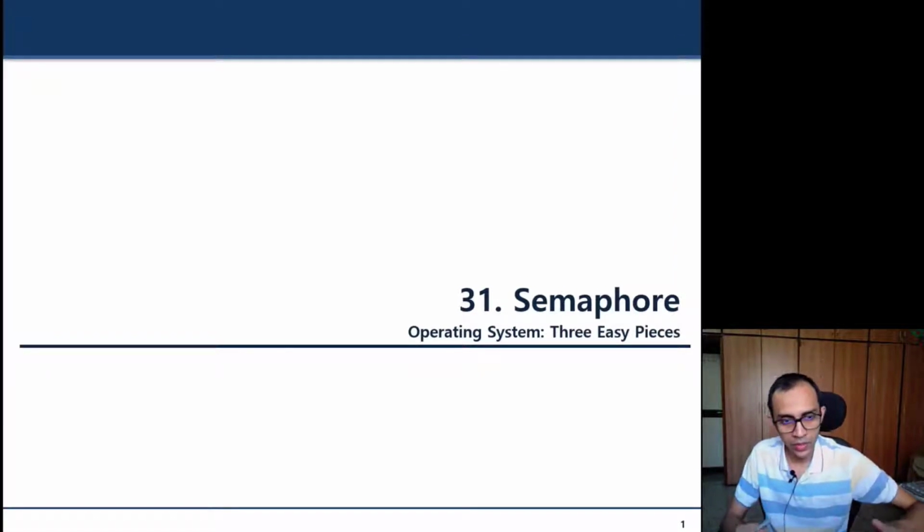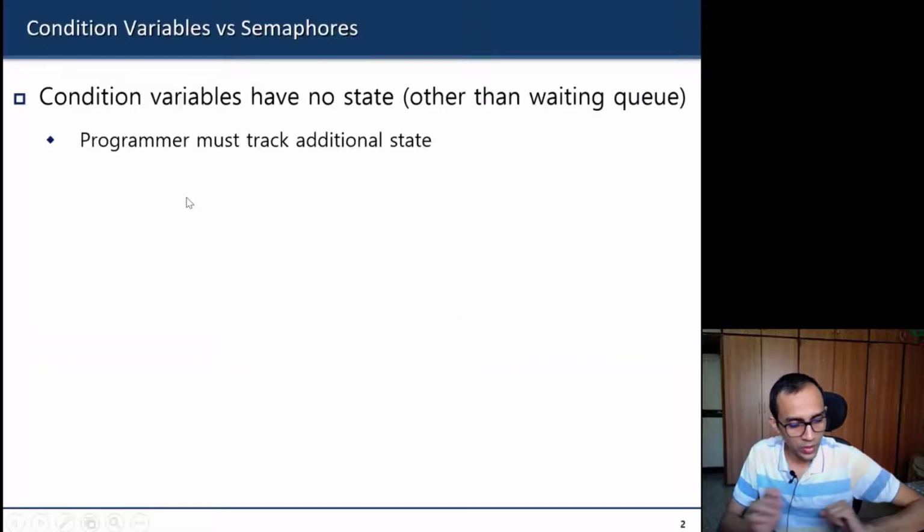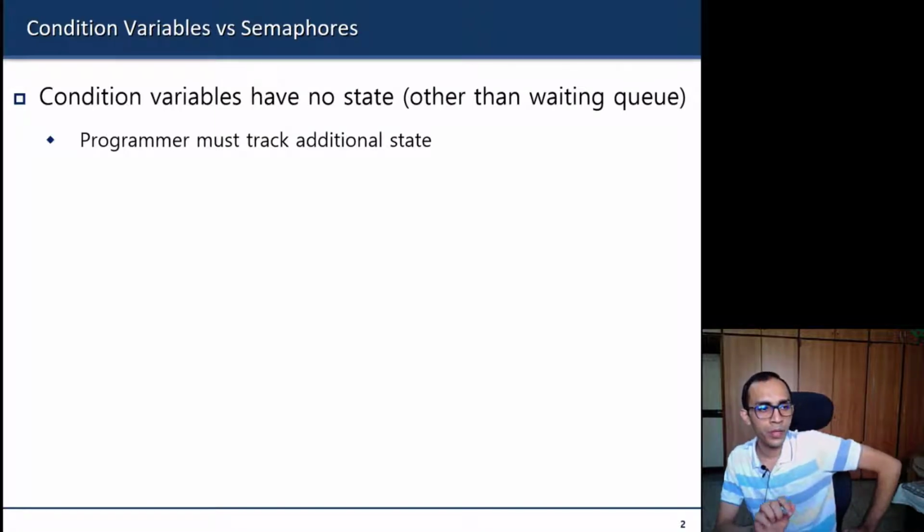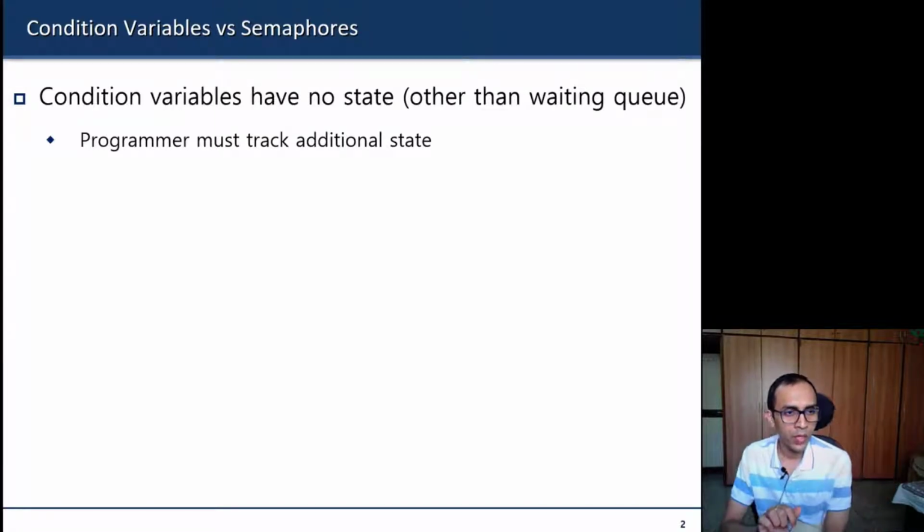So we started the discussion on semaphore in the last class. We said that semaphore is basically useful in the sense it is a single replacement for both locks and condition variables. Locks did not have a property to wait on a particular condition. Locks only were used for mutual exclusion, whereas condition variables did not have any explicit state. We needed an explicit state variable to describe our conditions.